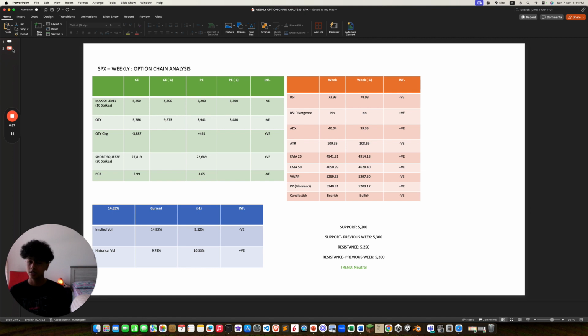EMAs both are higher, so that's two positives. VWAP is lower, so that's negative. Pivot point is higher, that's positive. Candlestick is bearish this week, so it's negative.